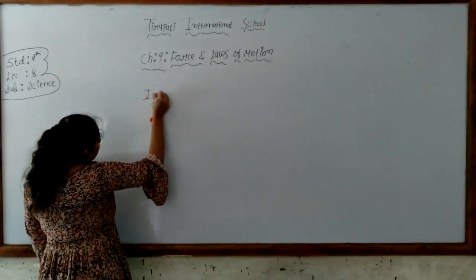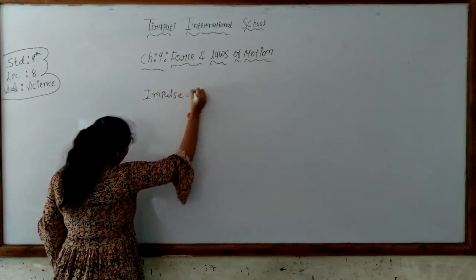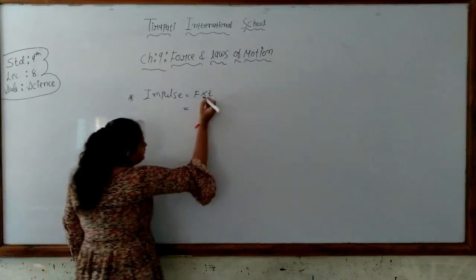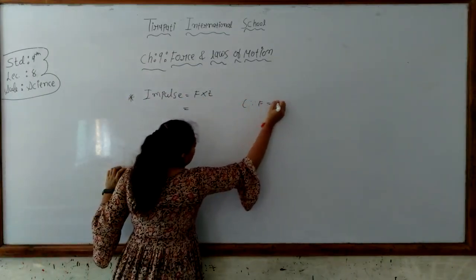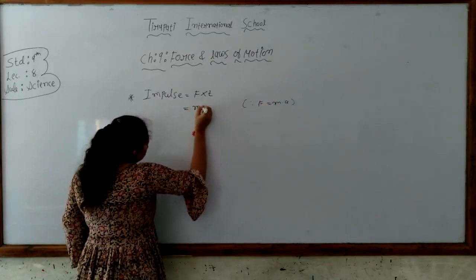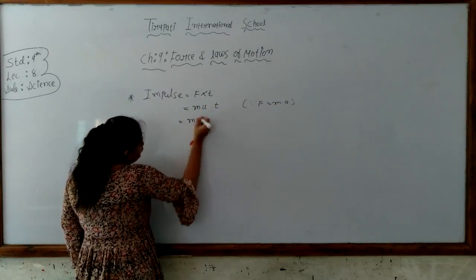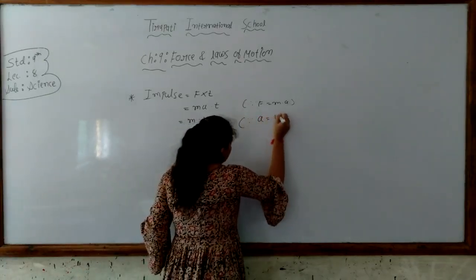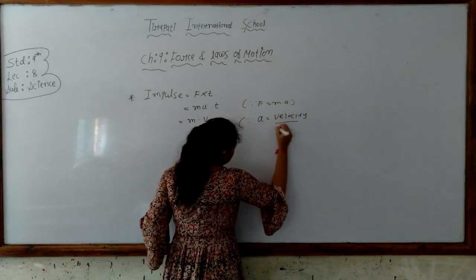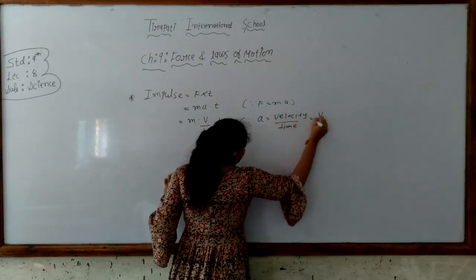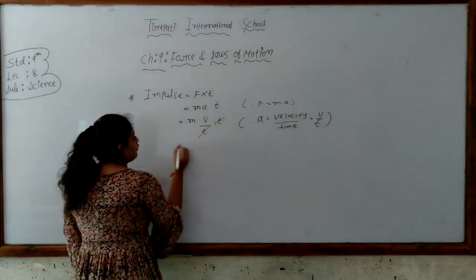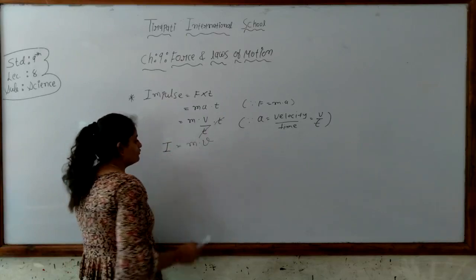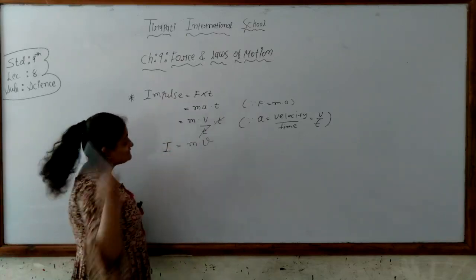So the impulse has been given as F into t. From Newton's second law, F is equal to ma. So m into a into t, where a is equal to v upon t, the velocity upon time. This t is cancelled, so it becomes mv. Impulse I is equal to mv, which is the product of the mass and the velocity, same as the momentum.